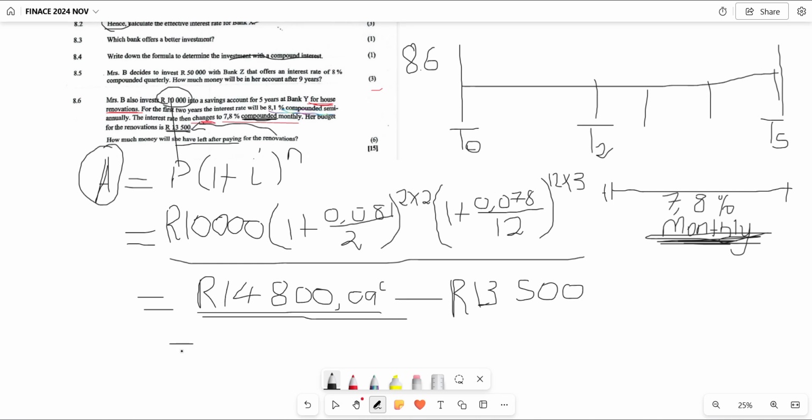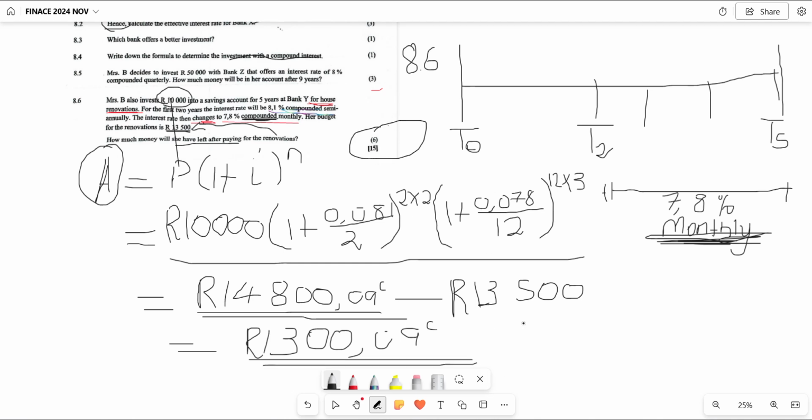Then this will give us how much money she will have left after paying for renovation. Then Mrs. B will be left with 1,300,09 cents. That is that. Mark allocation there, it will be 6 marks there.